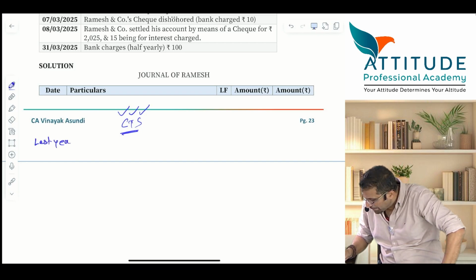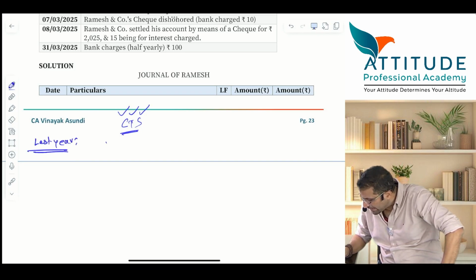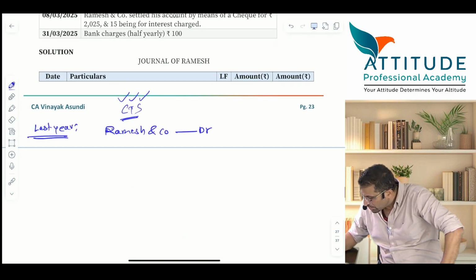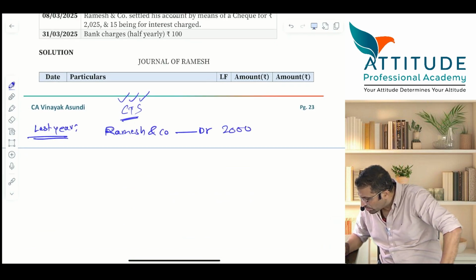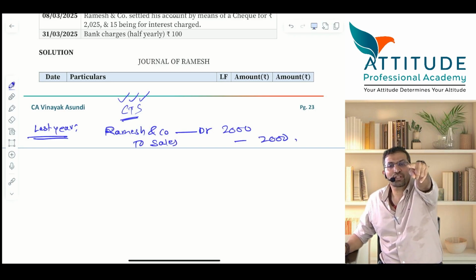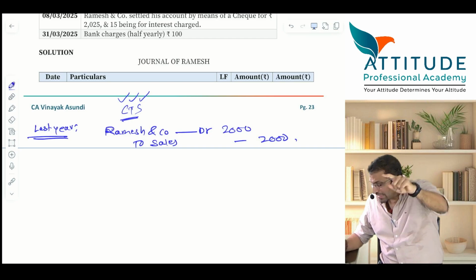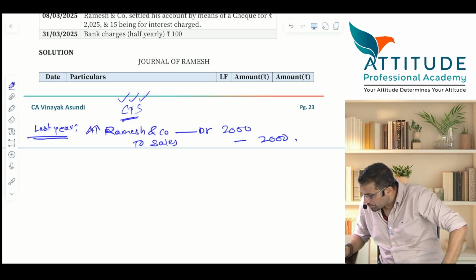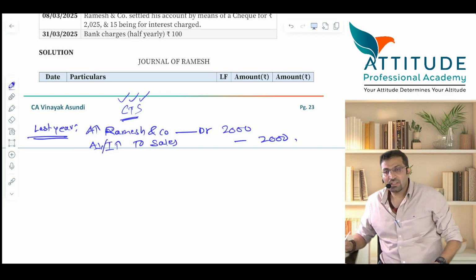Last year an entry was passed. What entry was passed? Ramesh and Co. debit, 2000, to sales. Now, was this entry passed this year or last year? Who is Ramesh and Co. in your books? A debtor. Asset increases, and here income increases. This is passed last year.